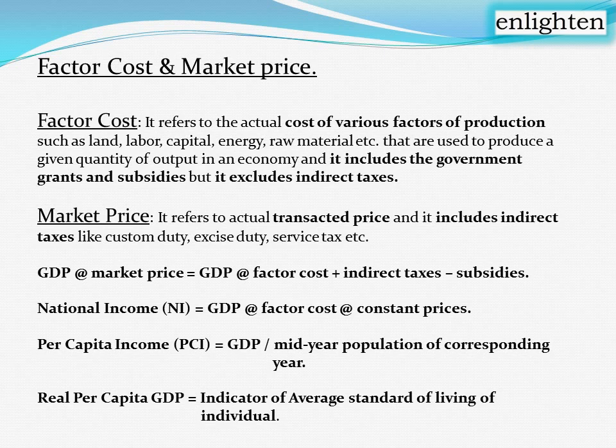And per capita income is nothing but total GDP divided by total number of population, so that we can have a value of individual earnings of all the people. So per capita income is nothing but GDP divided by mid-year population of the corresponding year. And by calculating real per capita GDP, we can have clear data about the standard of living of individual persons in a particular country. So up to this, the national income measures are concluded.